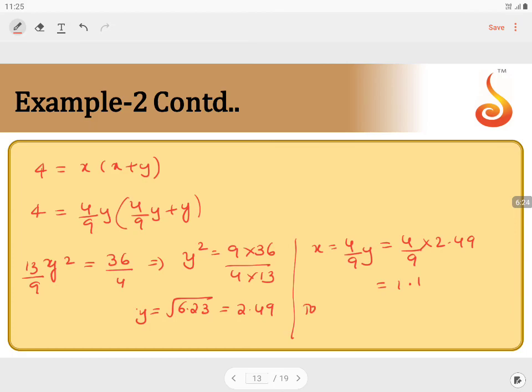So the total pressure is equal to 2 times x plus y. X plus y, with x coming from C and y coming from D, so totally 2 into x plus y. That becomes 2 into 2.49 plus 1.1, which comes to 7.18 atmosphere. So the answer for this particular question will be 7.18 atmosphere.